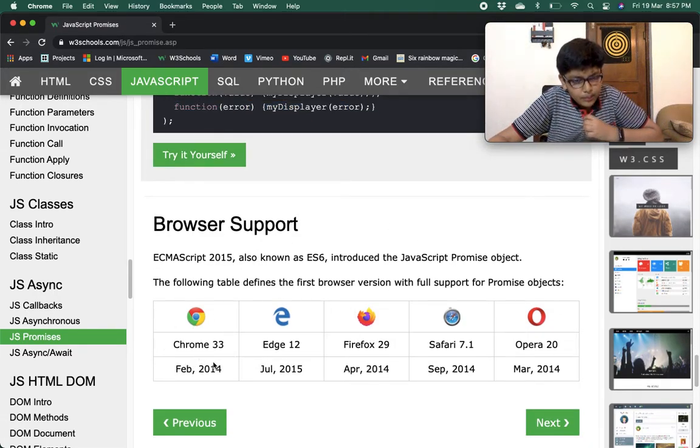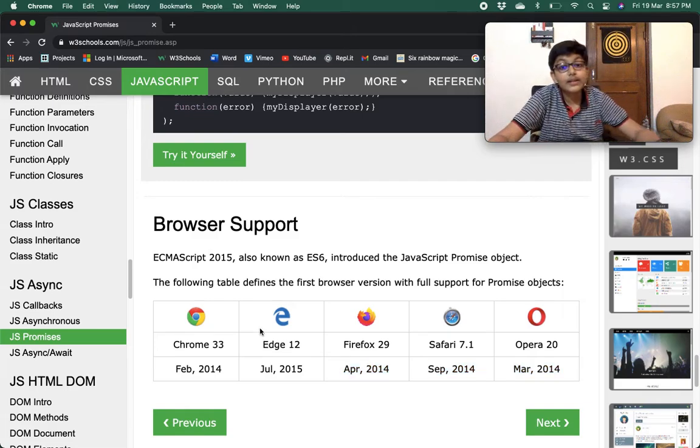Let's go on with this. Chrome 33 supported it in February 2014. Most browsers supported it in 2014 only, except Edge. Edge 12 was the latest to support it.